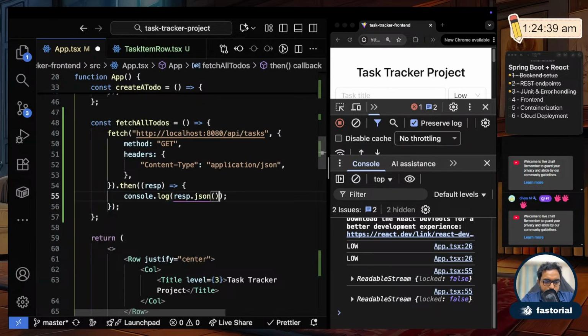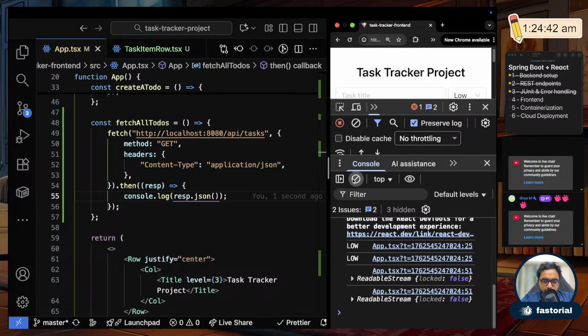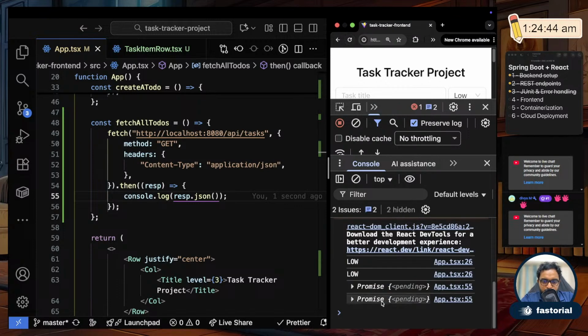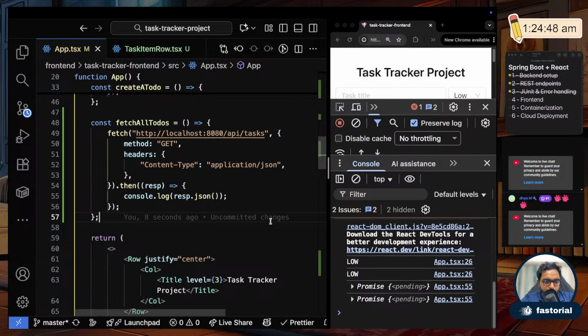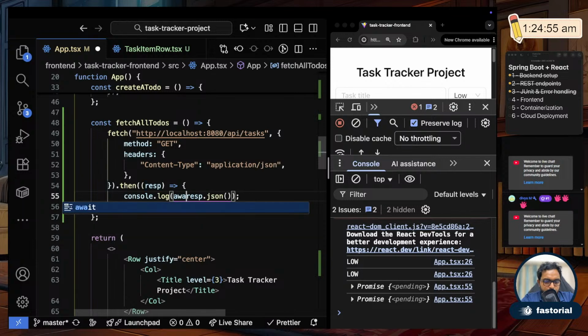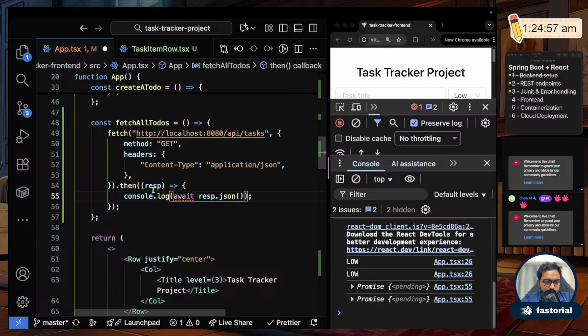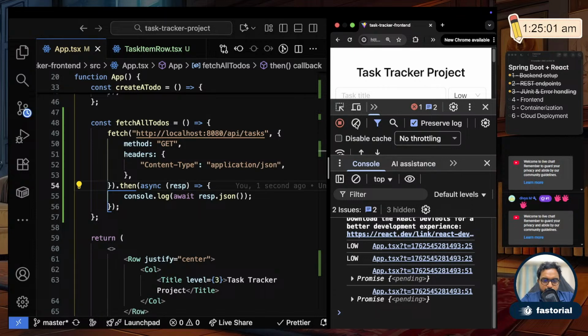Response.json. Okay, if I call this now, oh, that is also going to be a promise. So I need to do await response.json, and I need to make this an async function. Okay, so now if I refresh,